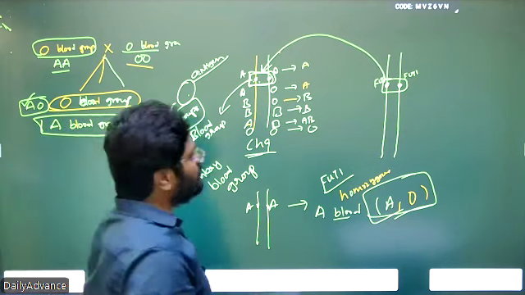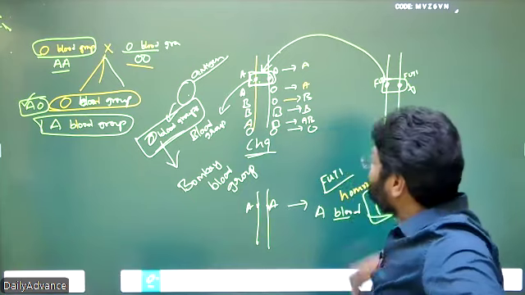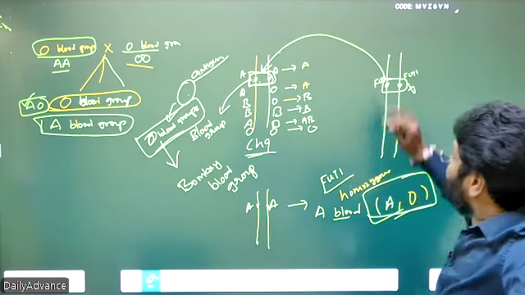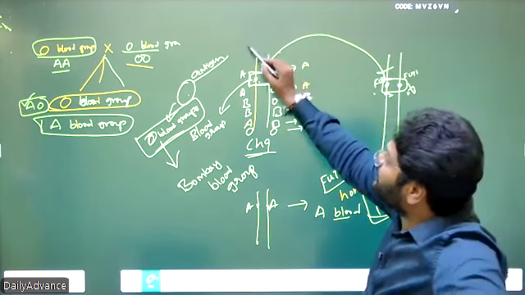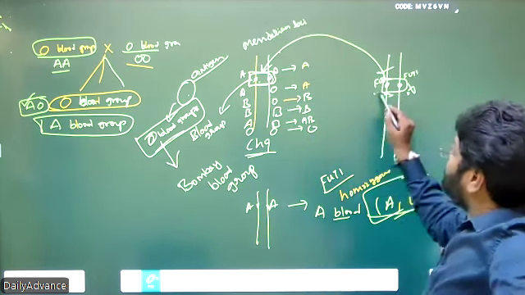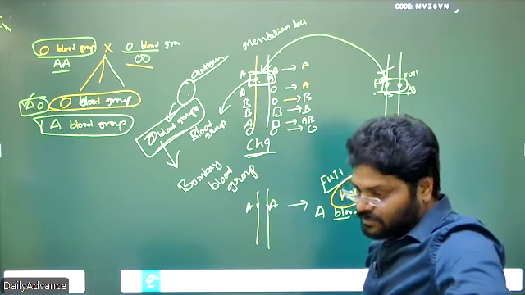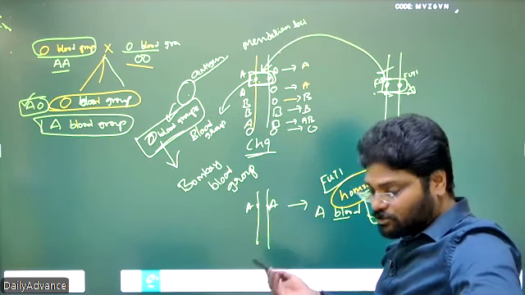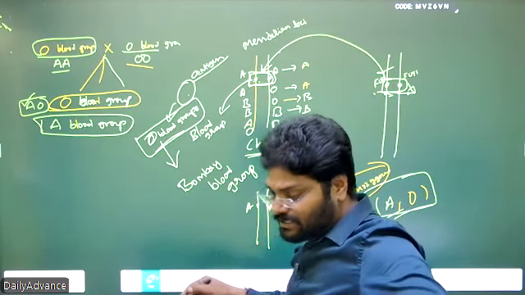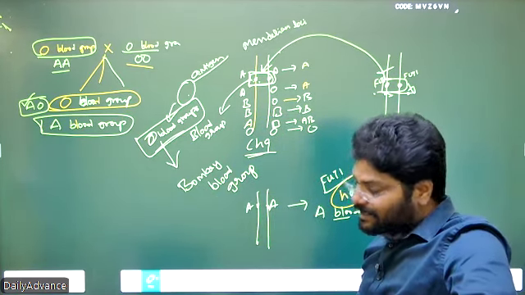So if there is no QT allele, this locus can easily form the antigens. If QT alleles are there, this locus cannot form the antigen. So if there is no QT allele, this locus acts as a Mendelian locus. If QT alleles are present in homozygous condition, this locus does not follow Mendelian laws. AA must give A blood group, BB must give B blood group, meaning they form A antigen or B antigen. But because of the QT allele, it could not form any antigen and the individual is shown as O blood group. Understand? So it is different.